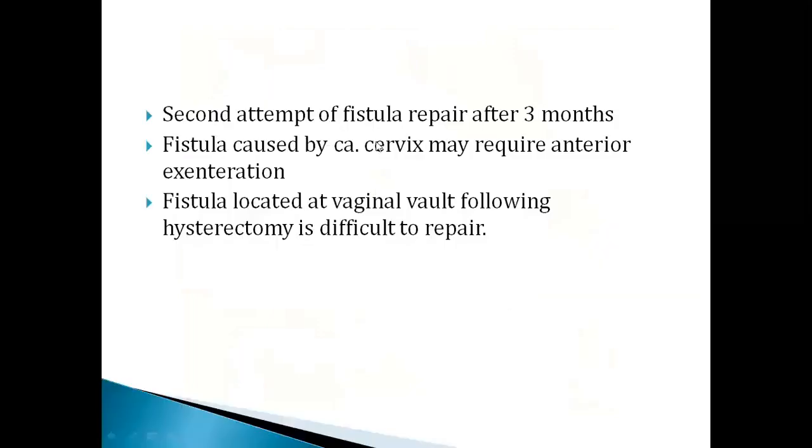So second attempt fistula repair: once you have repaired the fistula and that has failed, that is, the fistula is not closed, then when will you plan for the second attempt of fistula repair? It is after 3 months. When the fistula is caused by CA cervix, it may require anterior exenteration of the bladder. Then if the fistula is located in the vaginal vault following hysterectomy, it will be high above. Then there will be difficulty in repairing the fistulas.